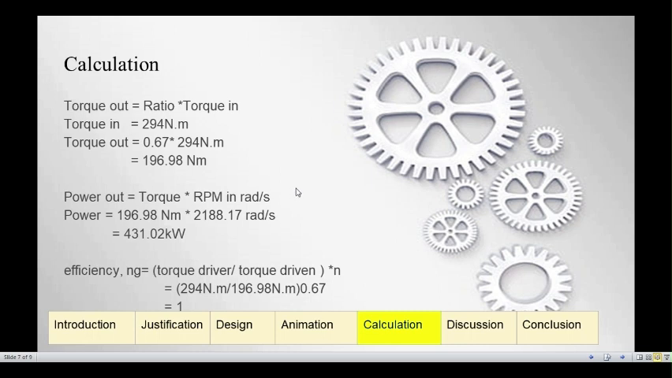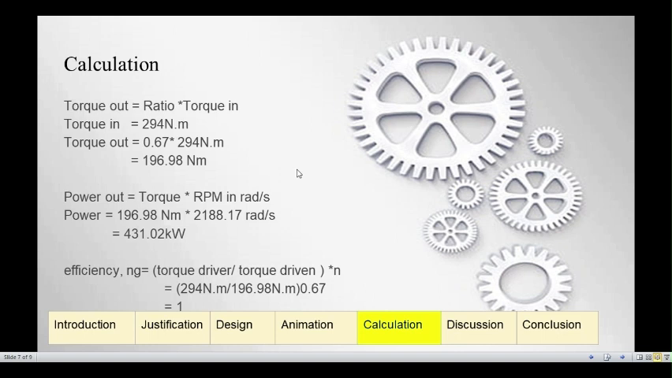For torque we use the formula ratio multiplied by torque in. Torque in is 294 Newton meter and torque out is 0.67 multiplied by 294 Newton meter and we get the answer 196.98 Newton meter. For power, torque multiplied by RPM in radian per second. So the power produced by this gear train is 421.02 kilowatt.